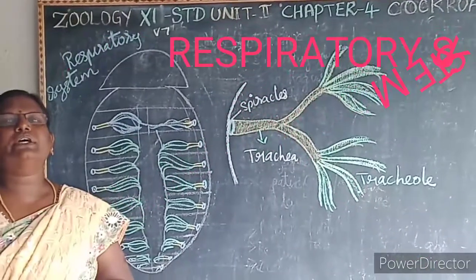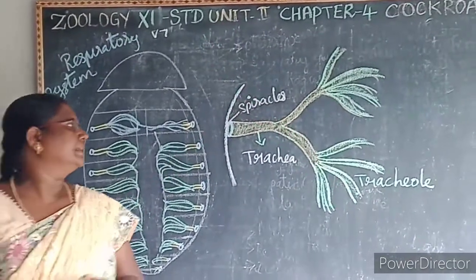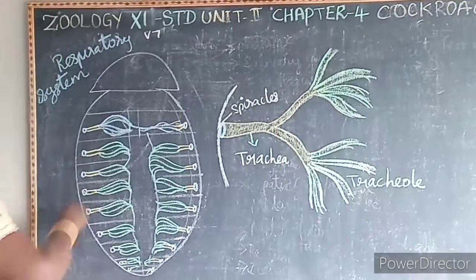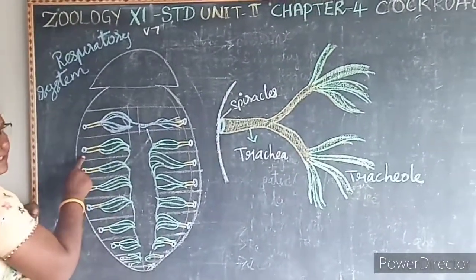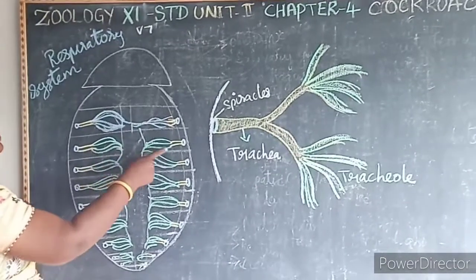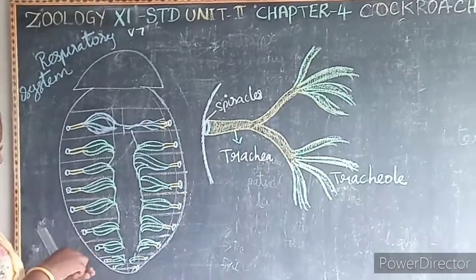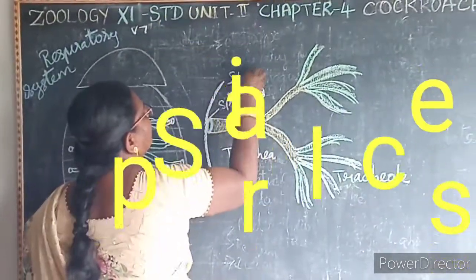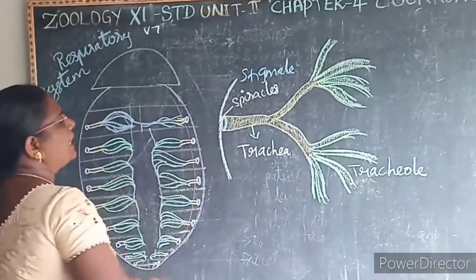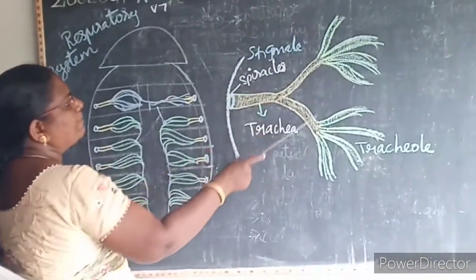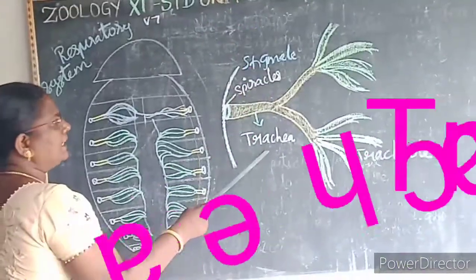Next we will learn about the respiratory system of the cockroach. It's very simple. See here, on either side of the abdomen, on each segment, it has small holes. These small holes are known as what? Spiracles or stigmata. The spiracles open into branched tubules. That is known as what? Trachea.